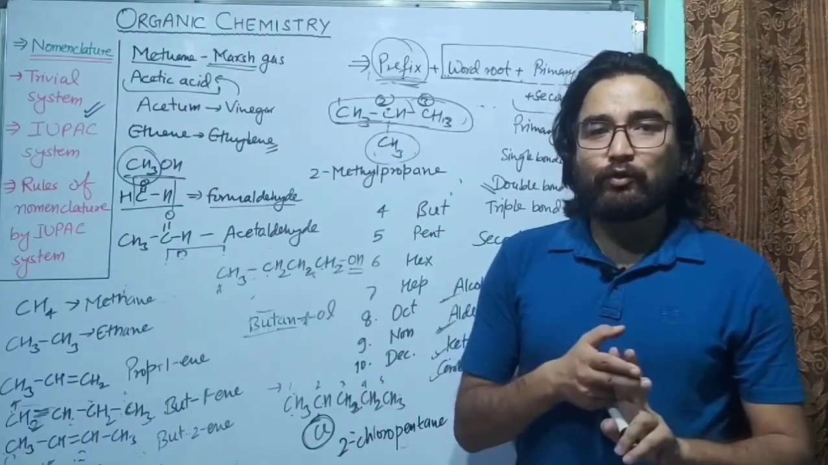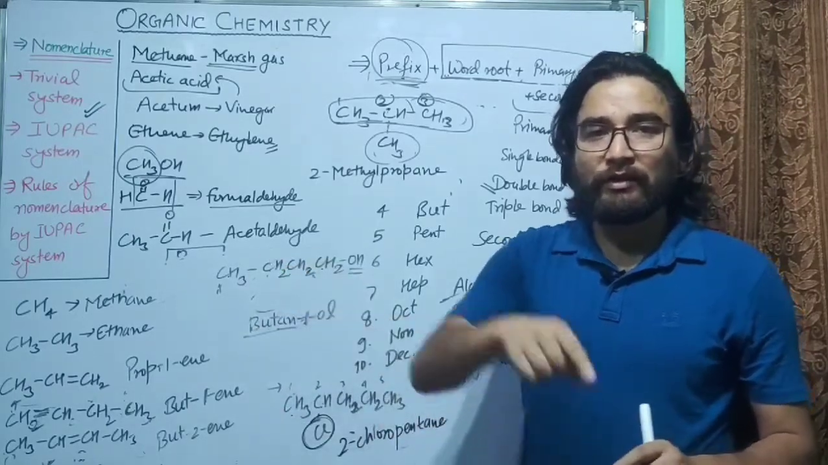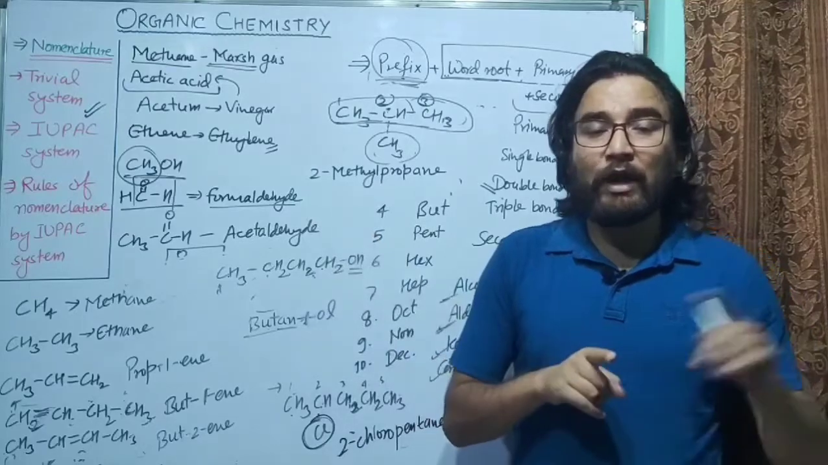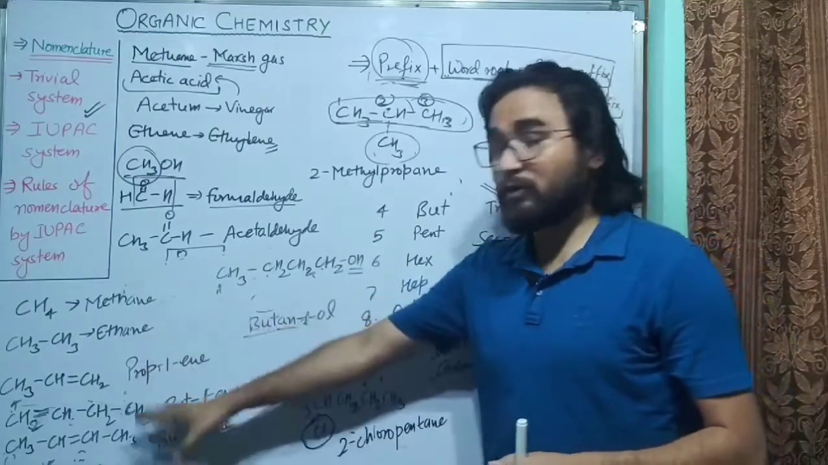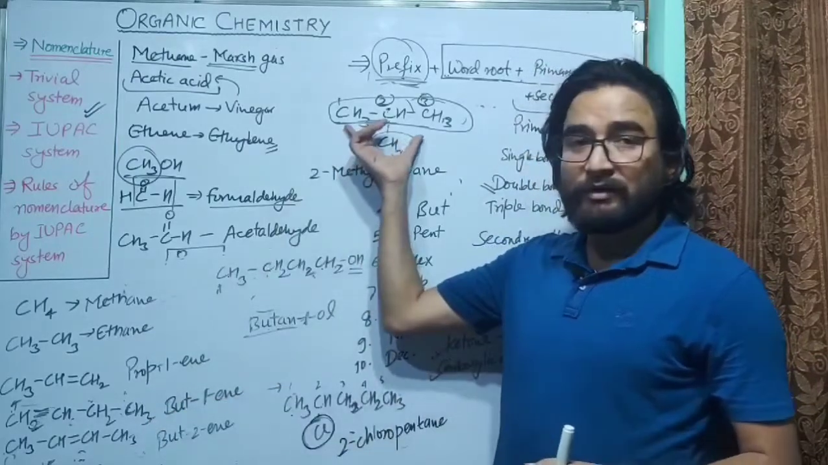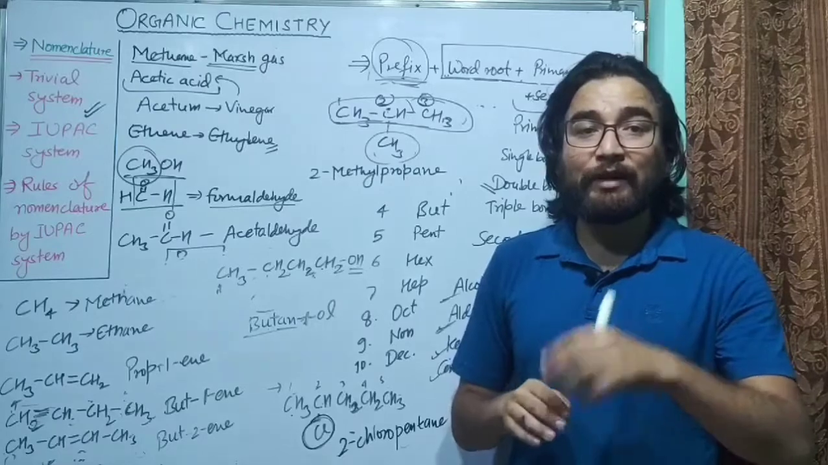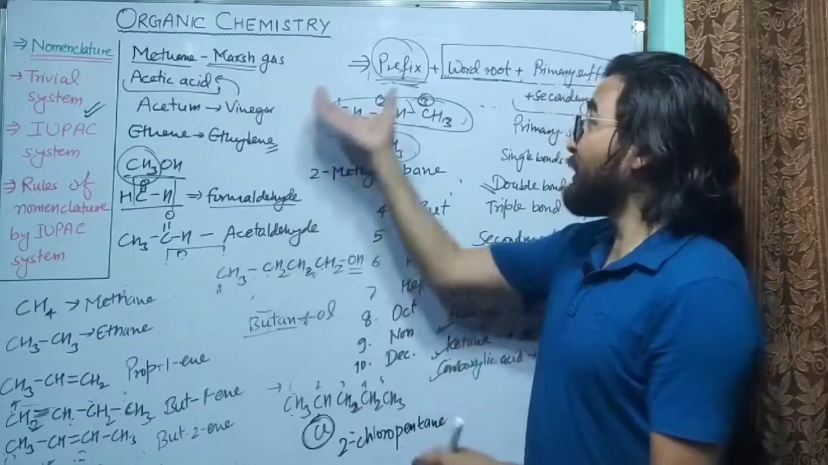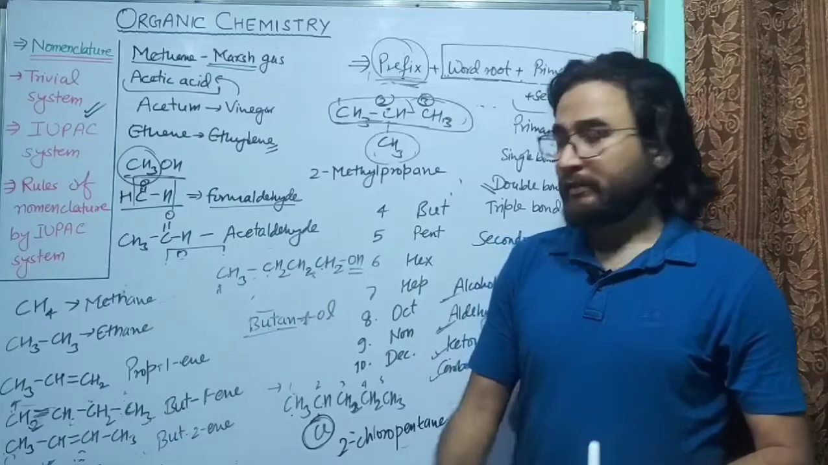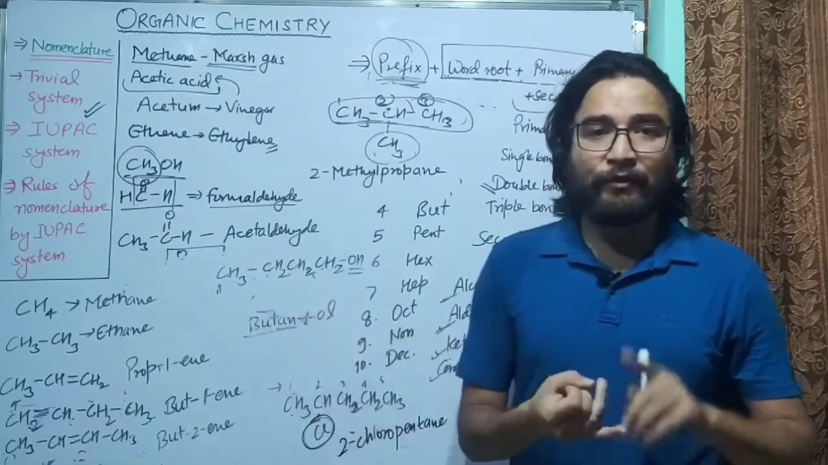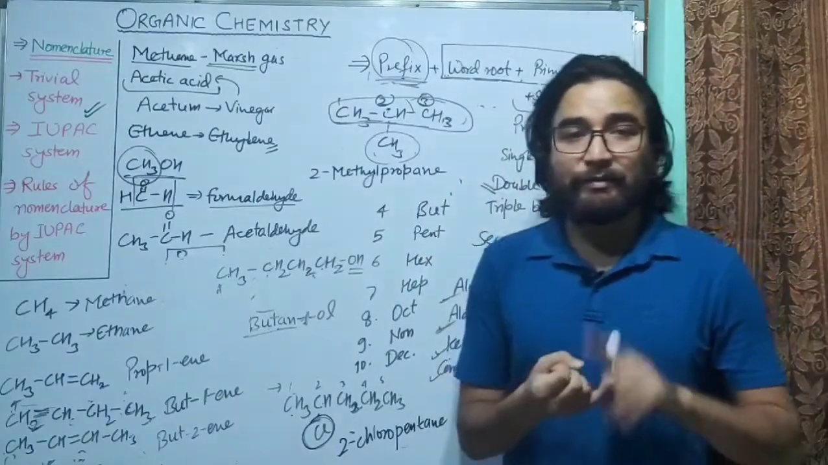So you have to remember 2 rules. The first one is the rule for the parent chain: the longest possible chain, and you cannot count the branches in that chain. In the earlier compounds there were no branches, but in this compound there is a branch. So you have to leave that branch, and that branch will come in the prefix.